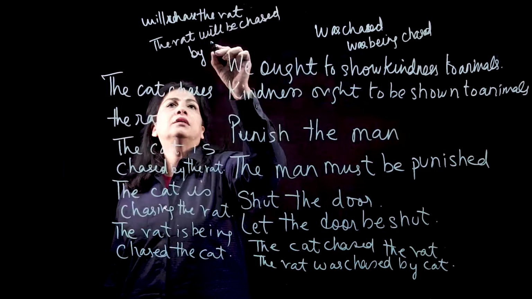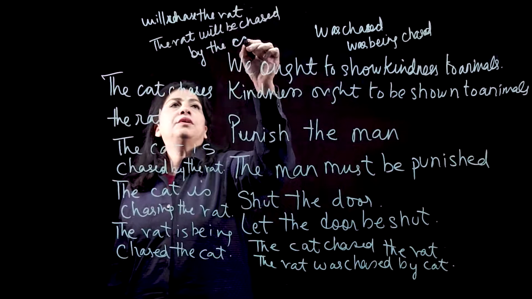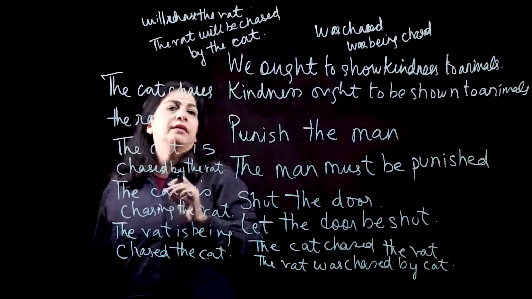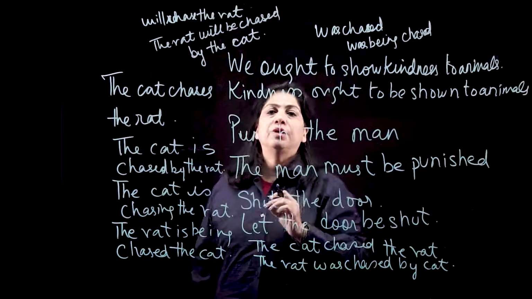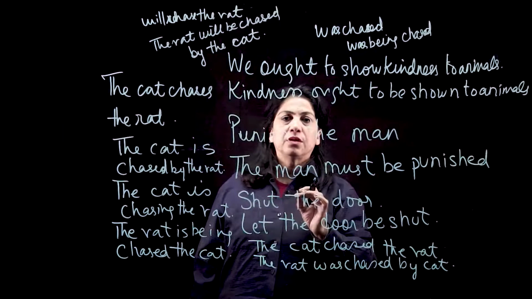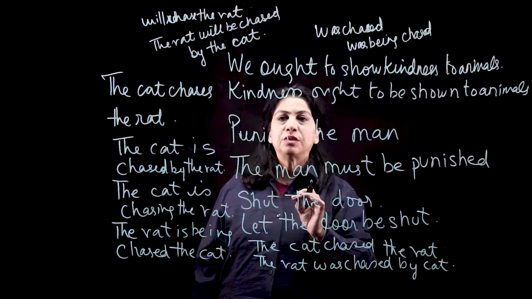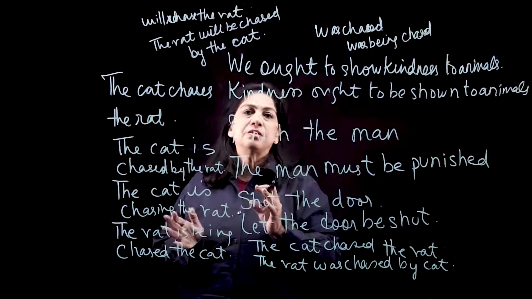By the cat. So what we did just now was, with this cat and rat sentence, we covered all the tenses so that you come to know in much more detail how passive form is made.